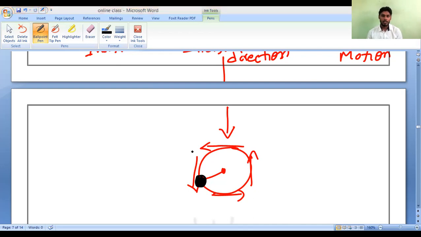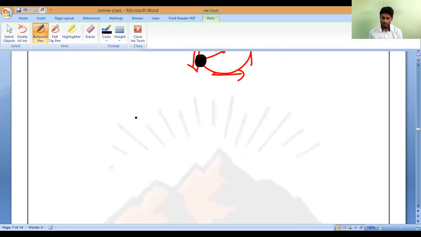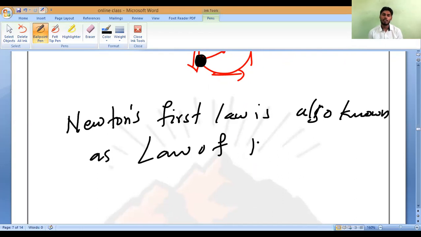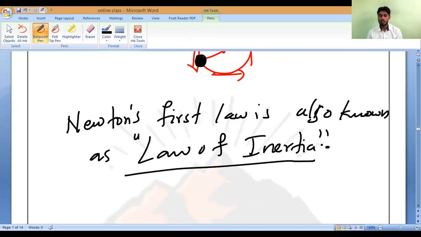That is why Newton's first law is also known as the law of inertia, or Galileo's law of inertia. Do you understand? Yes, sir. All of you should remember this. So this is all about this. I hope you understand very well. Is there any doubt? No, sir.